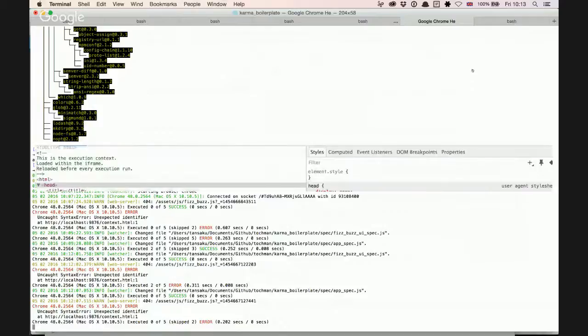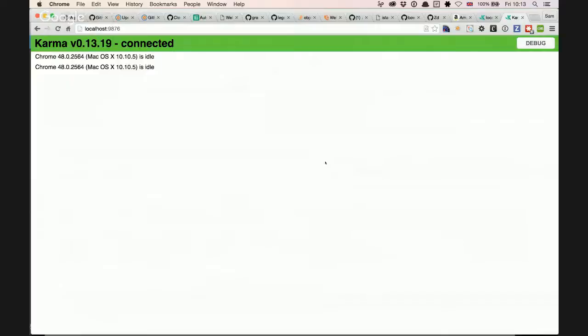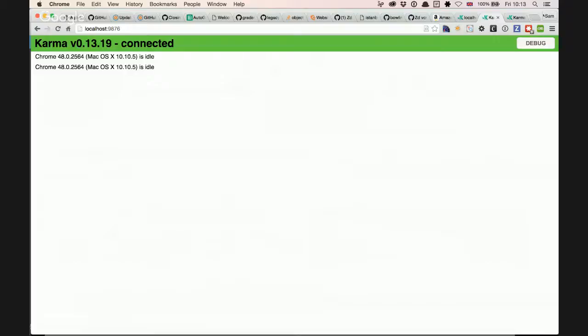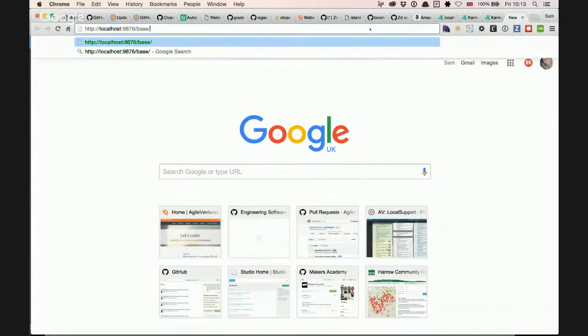If we look at the actual specific error that we've got here, we've got uncaught syntax error, unexpected identifier at the beginning of this. This is the endpoint for the Karma runner. If you would just manually say localhost:9876/base/index.html, that will actually bring you to the interface.